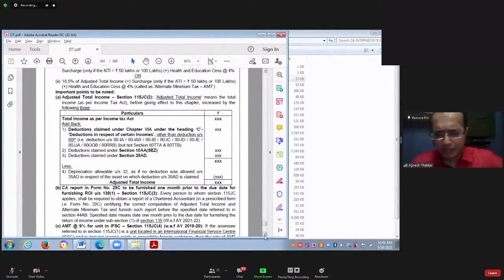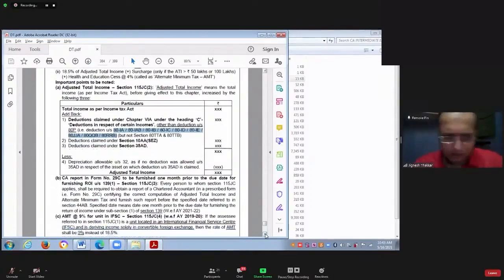AMT would not apply in that case. AMT would be applicable only if you are claiming deduction in section 35AD, section 10AA, or section 80IA series, 80I series, including 80JJAA, QQB, RRB.